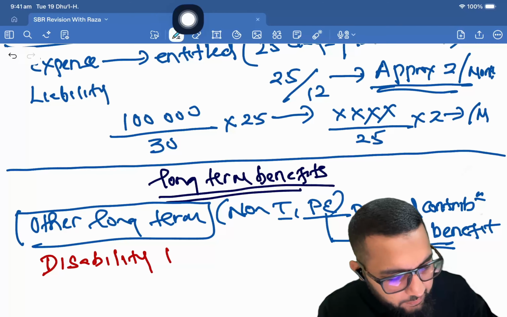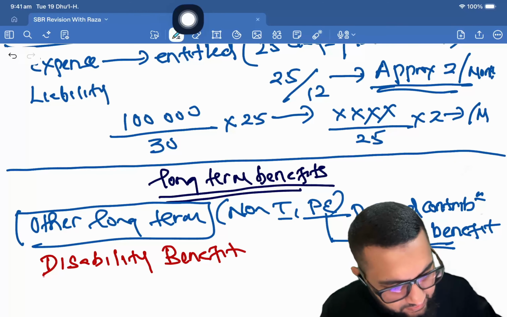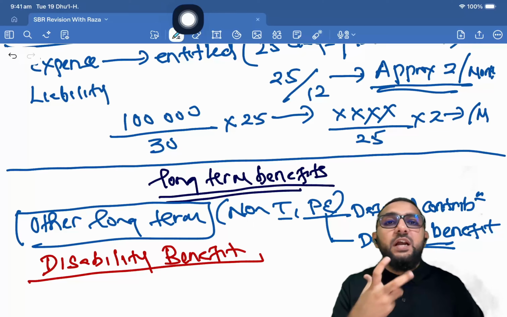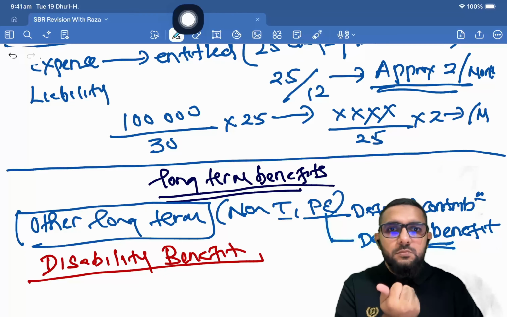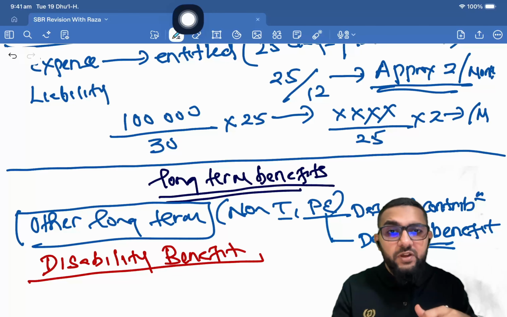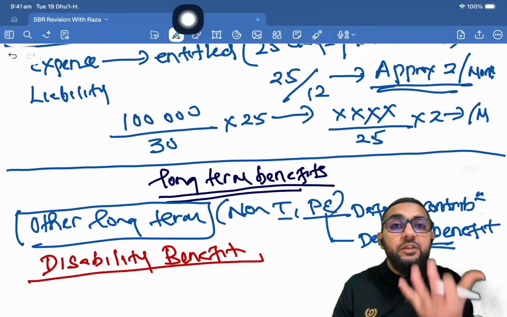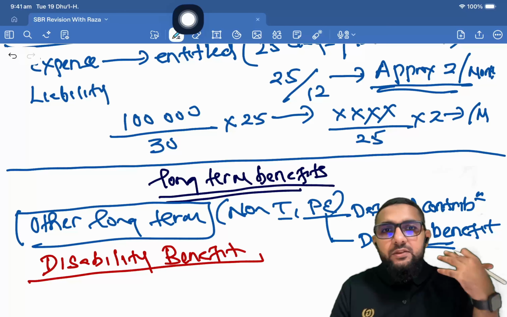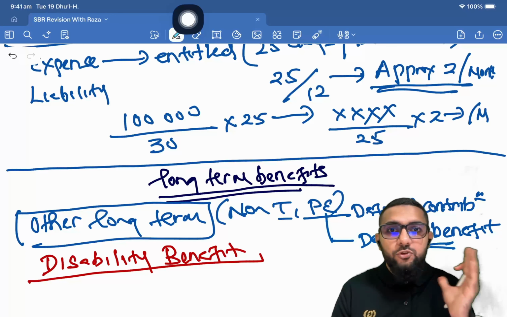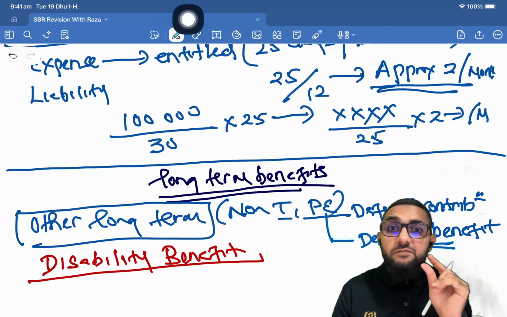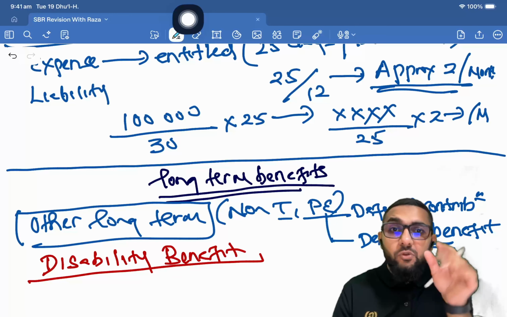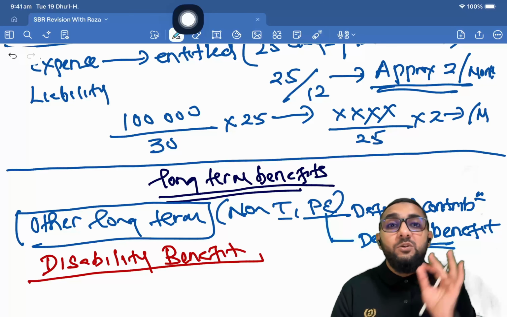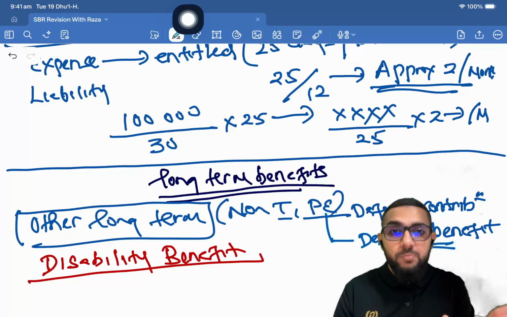Disability benefits. This is the benefit that's provided to the staff who become permanently disabled. It's a benefit that the organization provides to assist them in some way. But in an organization, not all the staff are going to become permanently disabled. This benefit is only for the staff that become permanently disabled, which is why you are supposed to estimate how many staff out of the total staff are going to be permanently disabled.